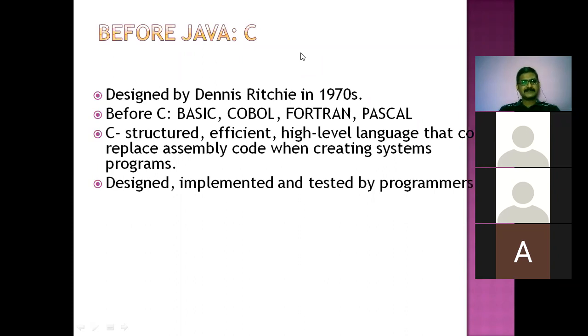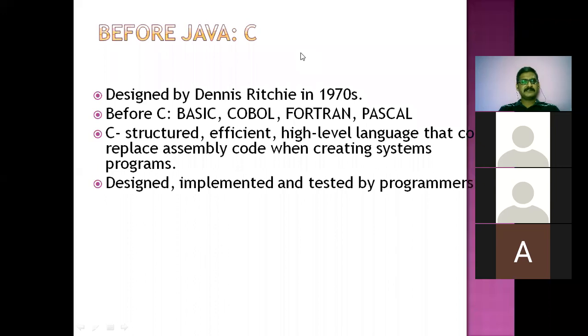So they are specific; they are used for special purposes. Basic, COBOL, Fortran, and Pascal are designed only for particular purposes. Now, coming to the C language, it is structured and efficient, and it is a high-level language that could replace assembly code when creating system programs.